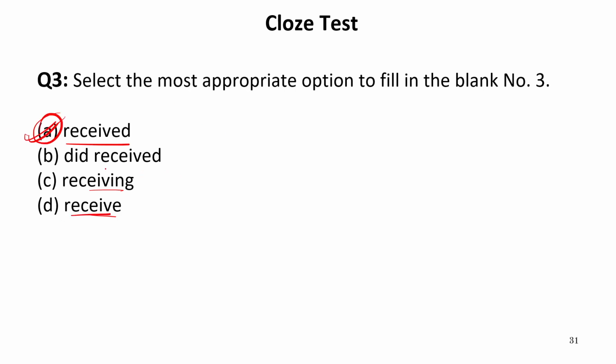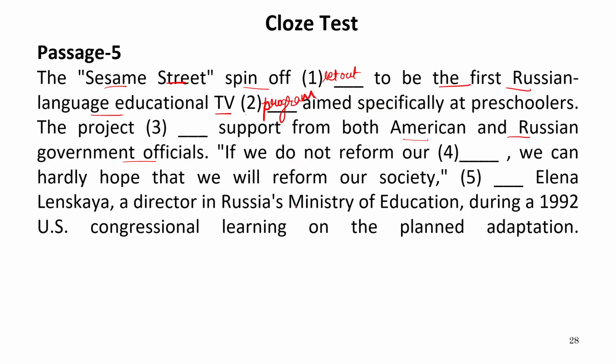Receive is in present tense. Did received cannot come together because after did we need only the verb first form. So our answer is A, which is the suitable word to be filled over here. So now let us read it again. The project received support from both American and Russian government officials.